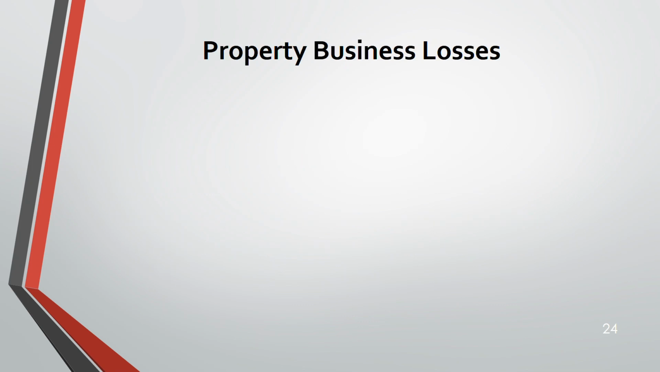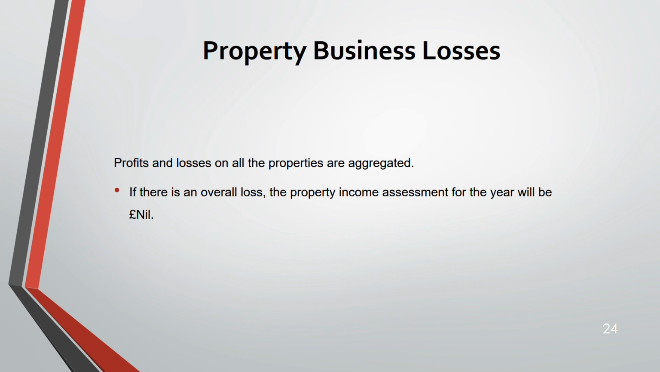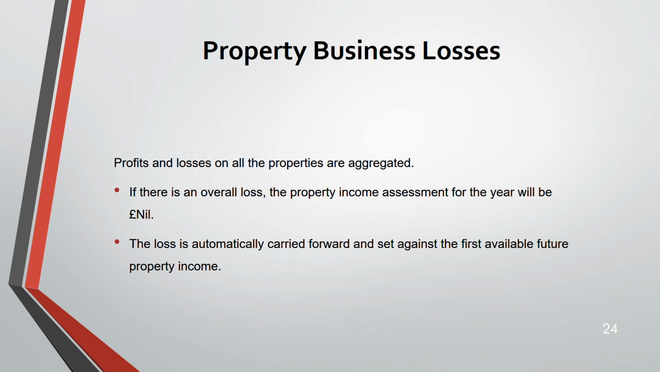Now, property business loss. The next one. You aggregate all the profit and losses of all the properties, and if there's an overall loss, property income will be nil. And the loss is automatically carried forward and set against the first available future property income. It has to be property income, not any other income.